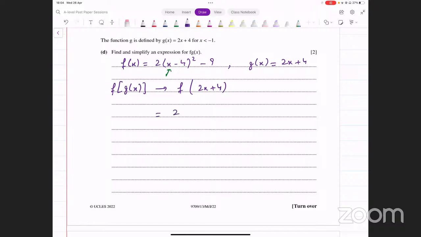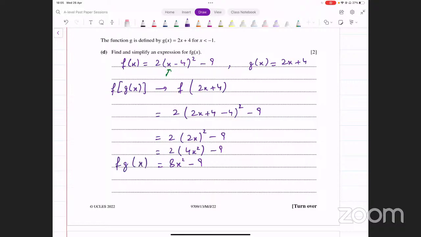Okay, let's do 2 into, देखें x की जगह पे क्या किया हमने, 2x plus 4 डाल दिया, you have minus 4, this minus 4 that remains as it is, whole squared minus 9. ठीक है, plus 4 minus 4 get cancelled. We have 2 into 2x whole squared minus 9. Let's simplify this, and that gives us 2 into 4x squared minus 9, and that becomes 8x squared minus 9. This is fg of x.